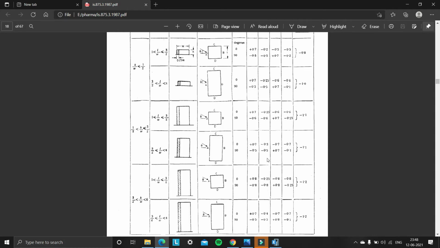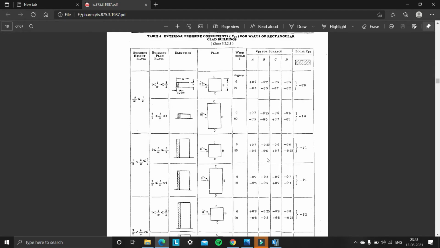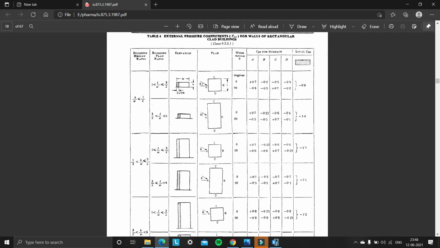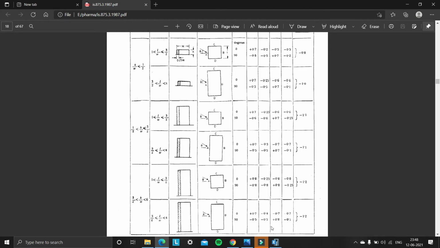So here the wind pressure coefficients according to IS 875 plan are 0.8, -0.25, -0.8, -0.8. So we are comparing the IS 875 plan with our building plan. Section A in our project is similar to section A in the IS 875 plan. So the wind pressure coefficient is 0.8.